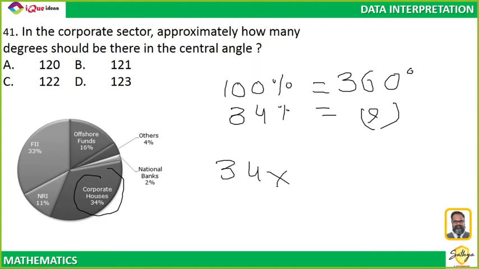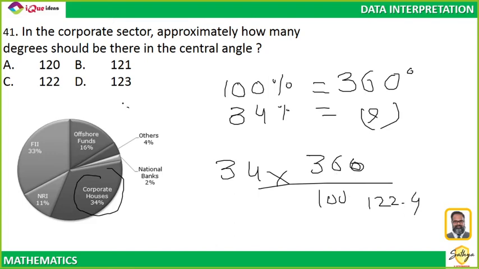So 34 multiplied by 360 divided by 100. This I think you can calculate precisely. It's close to 122.4 के आसपास. So closest answer I can mark is 122.